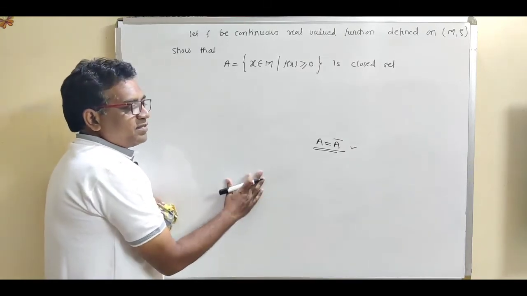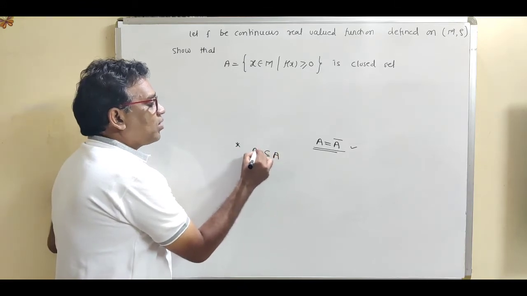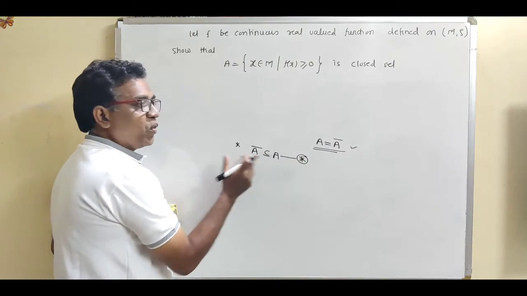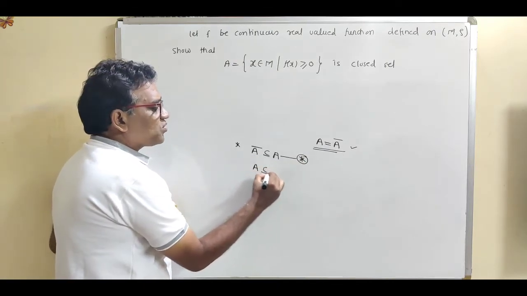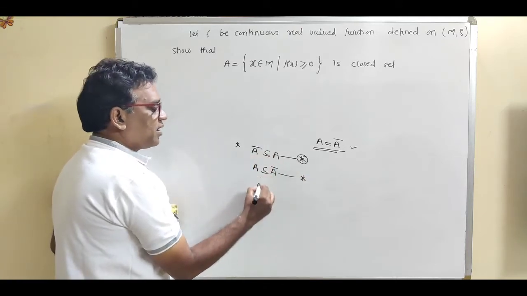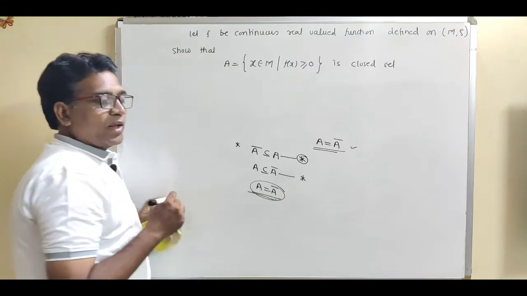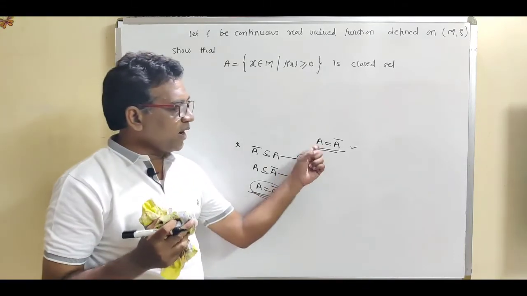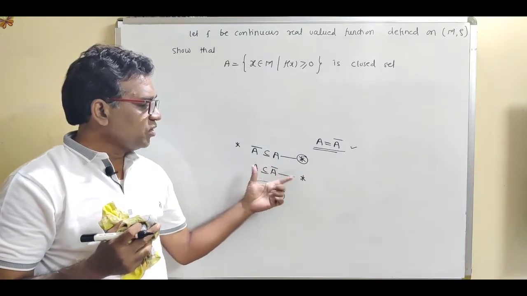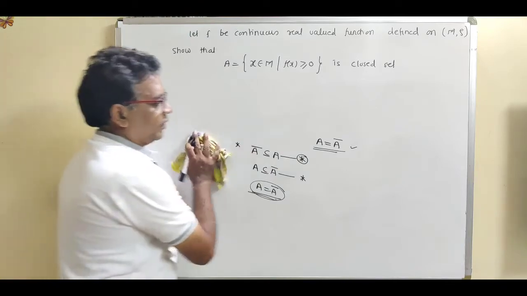Now closed set means if A contains all its limit points, then this set A is said to be a closed set. This result is always true: A is a subset of A closure. So by collecting these two, we can write A is equal to A closure. That is the definition of closed set. So closed set means show that A equal to A closure, but this is always true, A is a subset of A closure. So it is enough to prove that A closure is a subset of A.